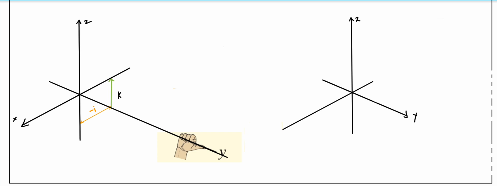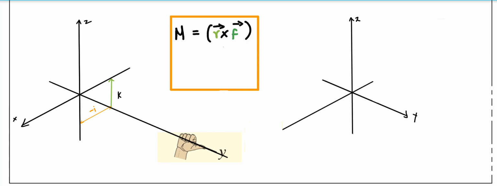So I am going to check whether the mathematical manipulation we have just developed provides the same value. The output that has to come here is plus j. So I am making that calculation. The moment is equal to r cross f vector. We know that r here is minus i and f here is k. So as I calculate,